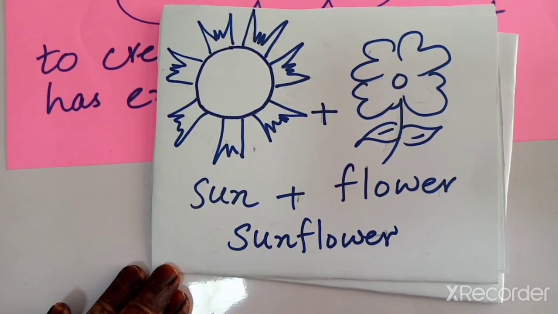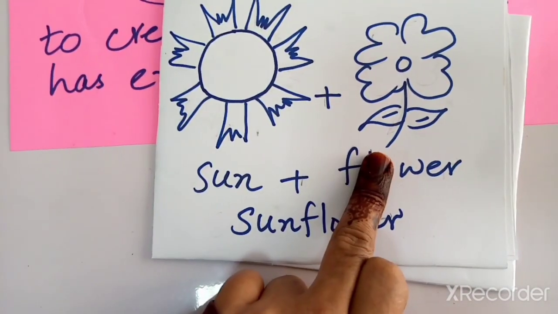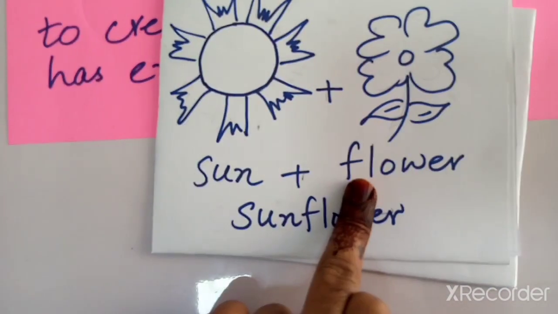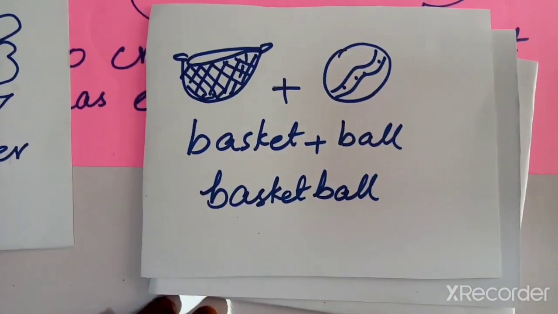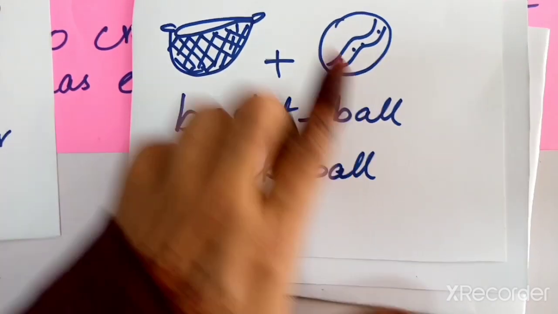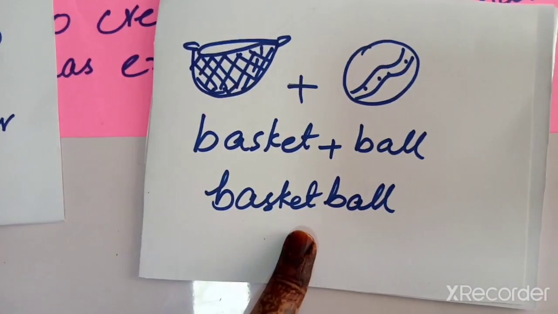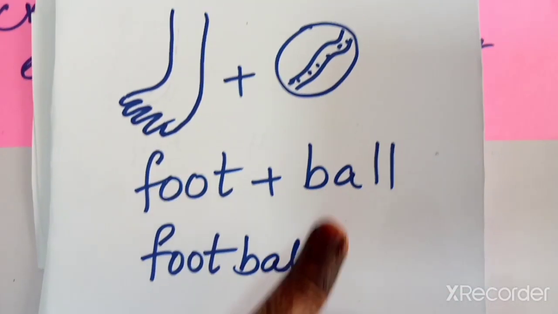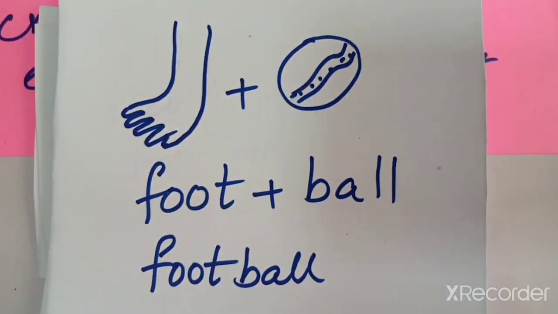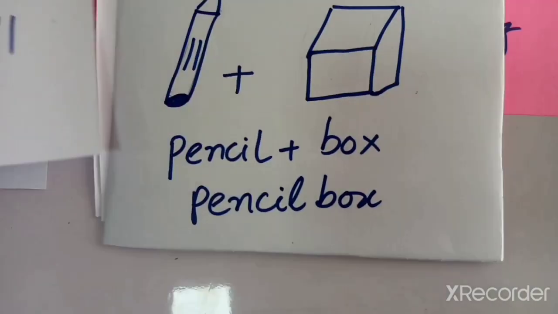Let's again have a quick look. This is a sun and this is a flower. Sun is a different word and flower is a different word. So it makes sunflower. Now this is a basket and this is a ball. Basket and ball, different words. Now it makes another word. Now foot and ball. See here, foot and ball, it makes another word, football. This is a game.